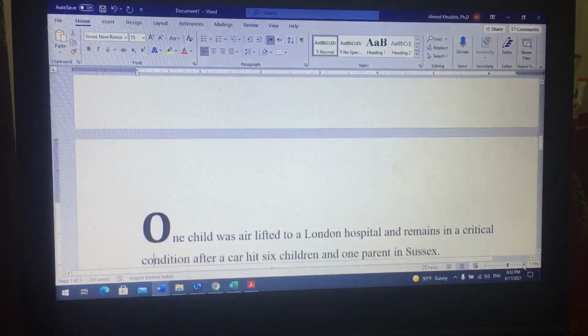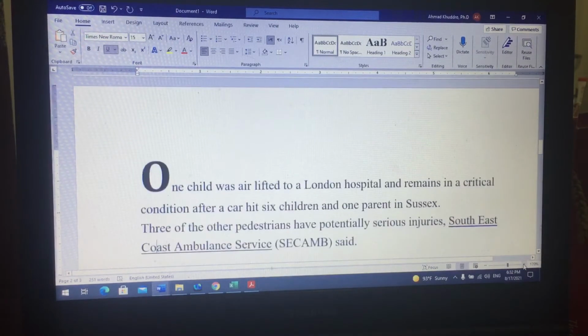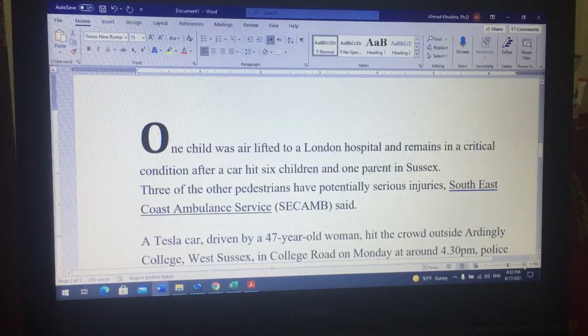When we are reading, of course, we need to look at some of the features. "1 child was airlifted to a London hospital and remains in a critical condition after a car hit 6 children and 1 parent in Sussex. 3 of the other pedestrians have potentially serious injuries," South East Coast Ambulance Service, SECAmb, said.